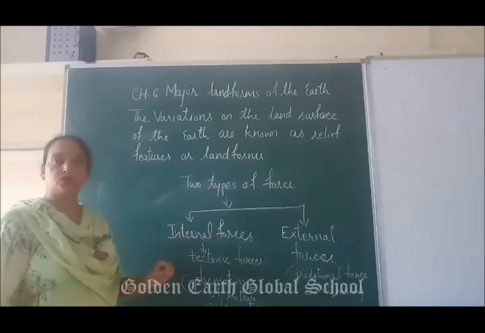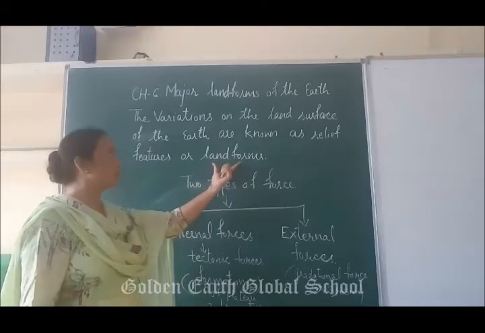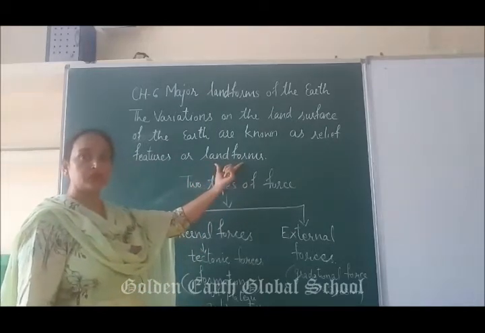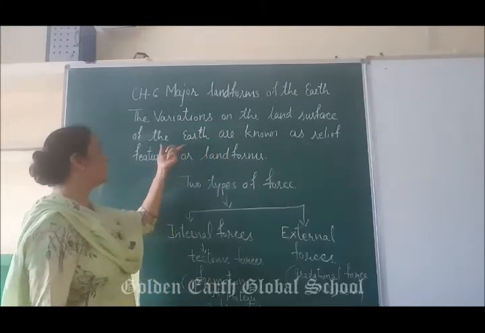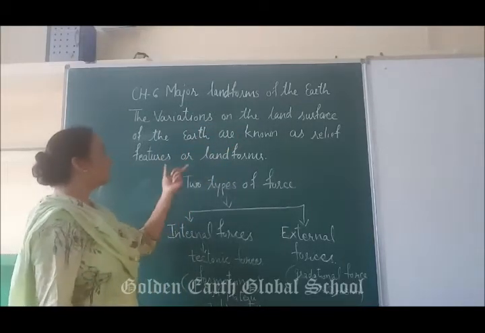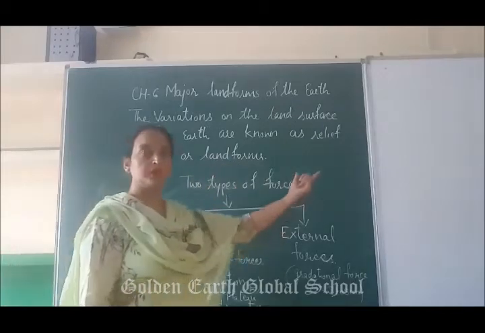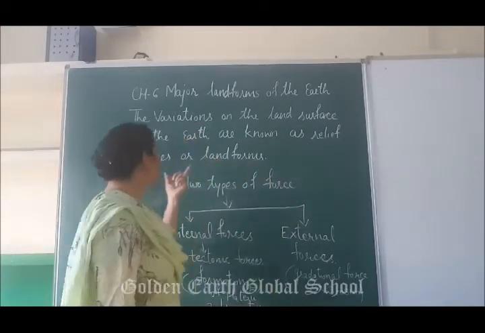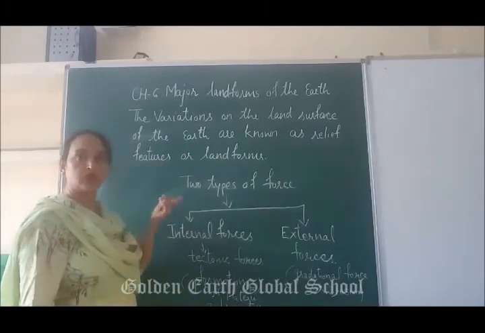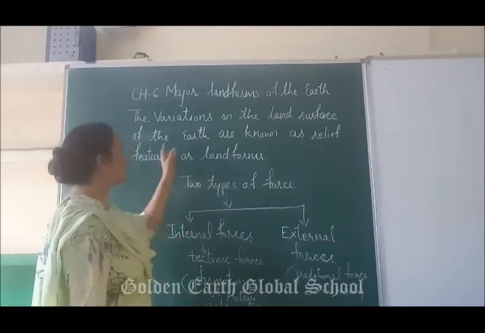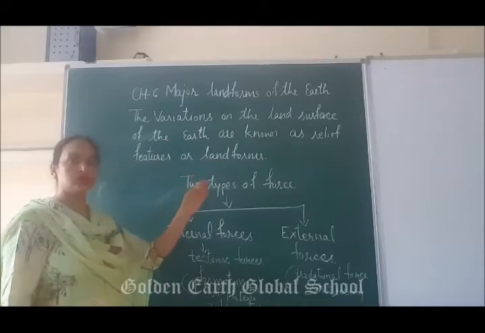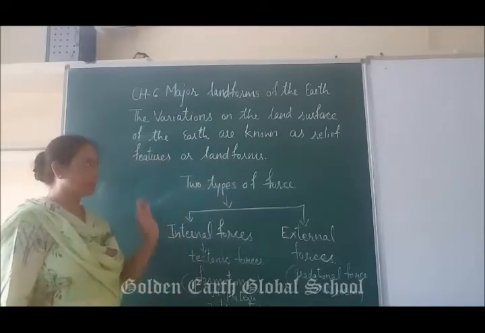Now if the question comes, what do you mean by landforms? The answer is: the variations on the land surface of the earth are known as landforms. If the question asks about relief features, we also write the same answer. So these are two terms, and the answer is the same.